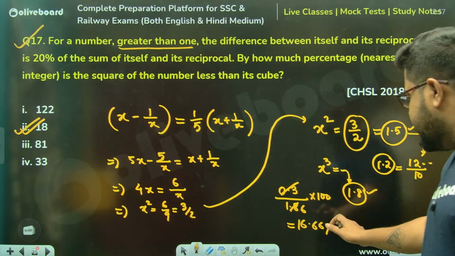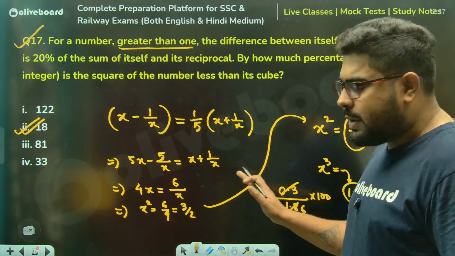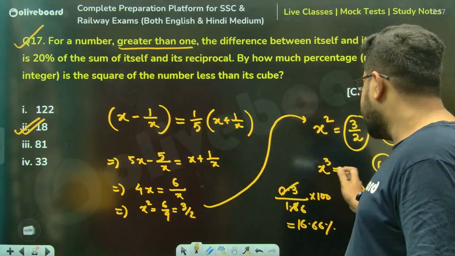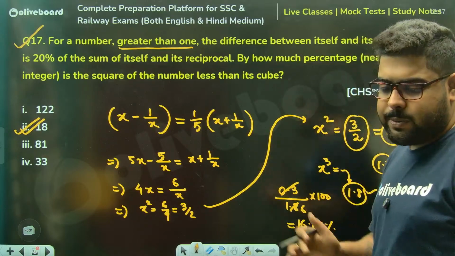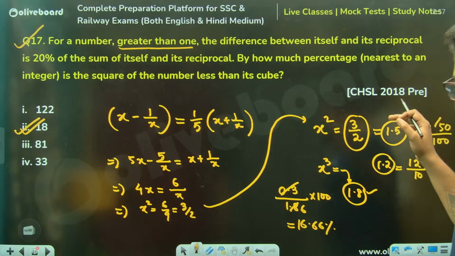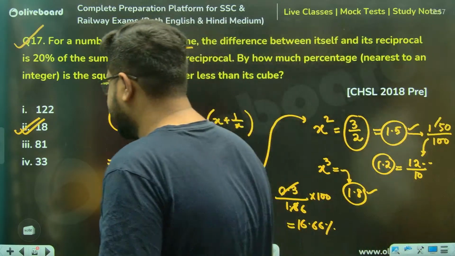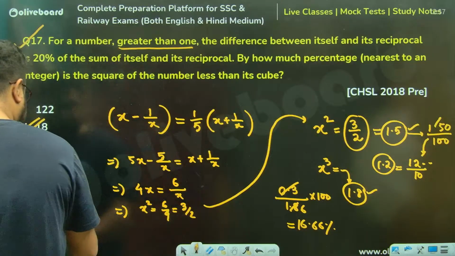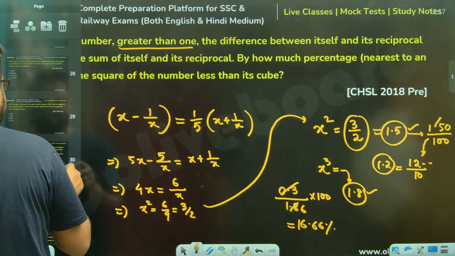But here, again, the value will be a little far apart, because I have done so many approximations here. If I had tried to do it normally, the calculation would have been very, very big. I tried to avoid the calculations as much as possible.